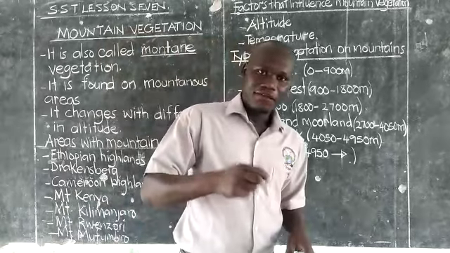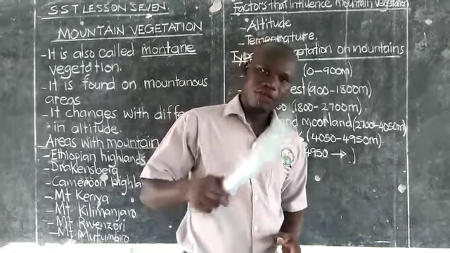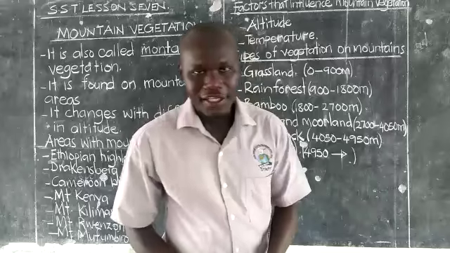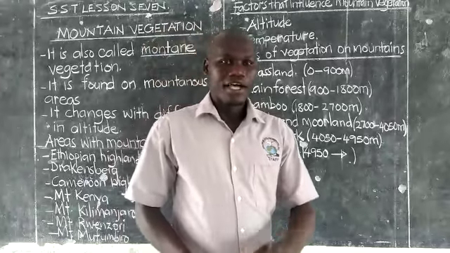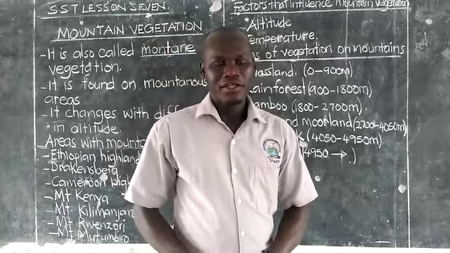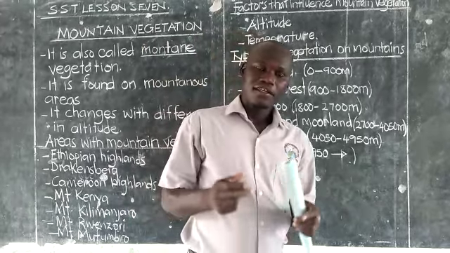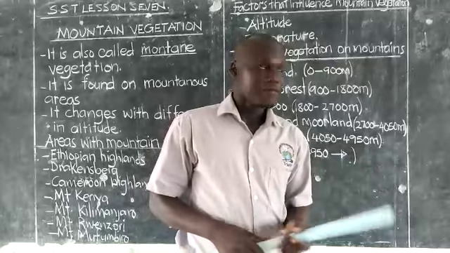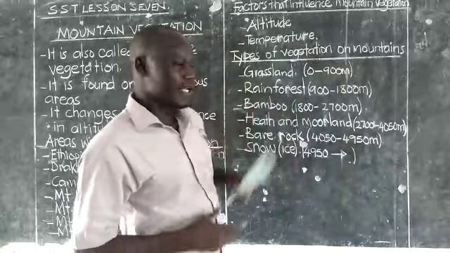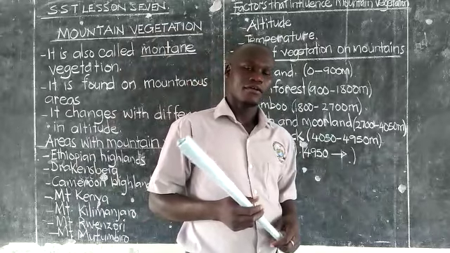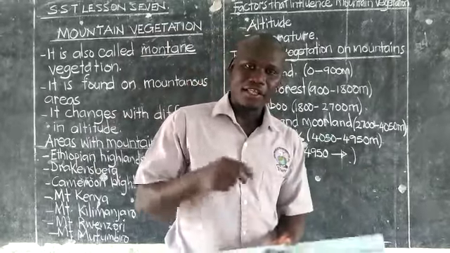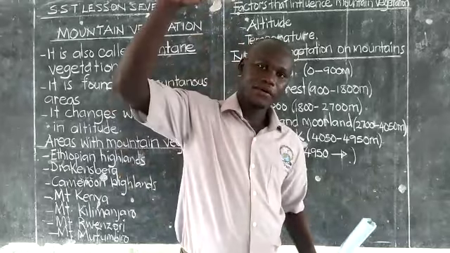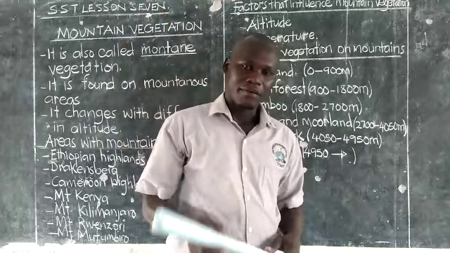As I have already told you, mountain vegetation changes with the difference in altitude. So as you climb the mountain, you will continue to see different types of vegetation. Two, we have temperature. On a mountain, the temperature always varies. We always say the higher you go, the cooler it becomes.